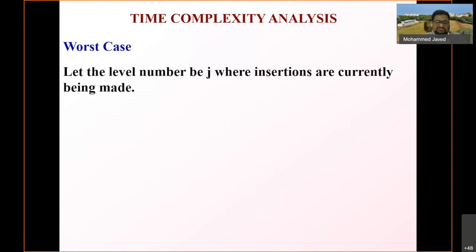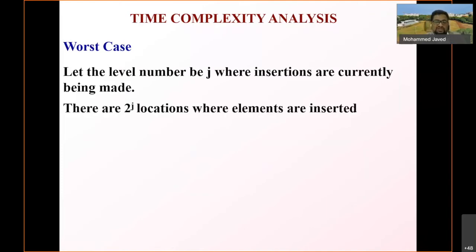What about the worst case? So in the worst case, what would happen? Let the level number be j, where the insertions are currently being made. This is the current location where the elements are being inserted. So there are 2 power j locations where the elements are inserted.